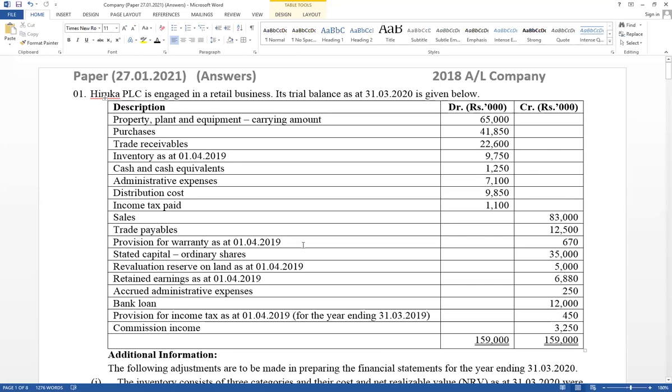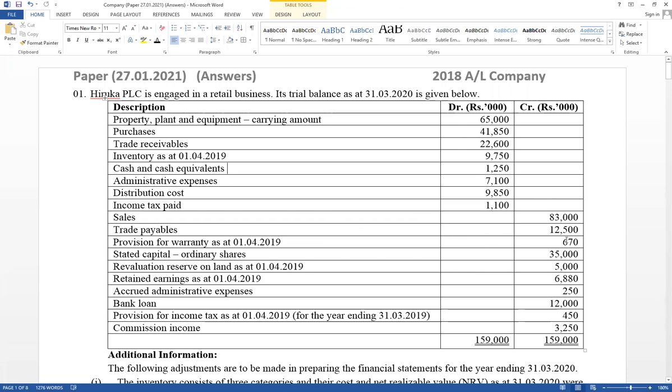Very important. Think about warranty. Normal double entry: warranty expense account debit, provision for warranty account credit. But now it has given an opening balance. This is the previous year closing balance. It means previous year already recorded a warranty of 670,000. There was a double entry previous year: warranty expense account debit, provision for warranty account credit. Therefore, that value was already considered as an expense previous year, and provision for warranty is a liability. Previous year closing balance became this year opening balance.